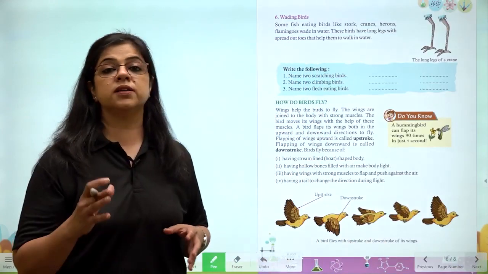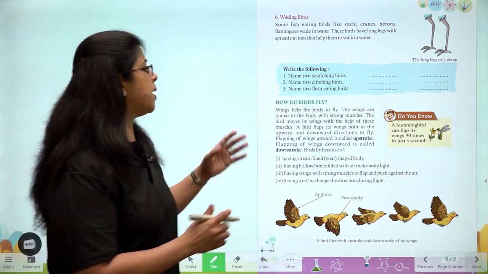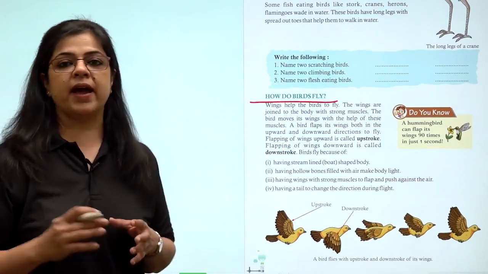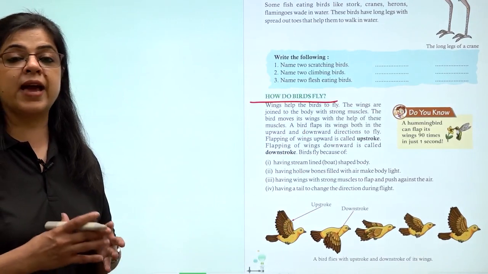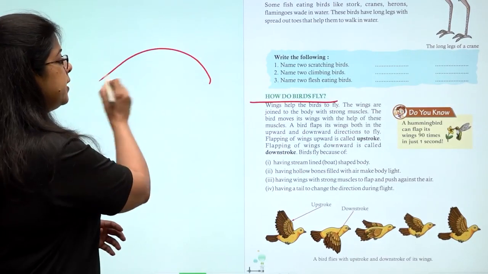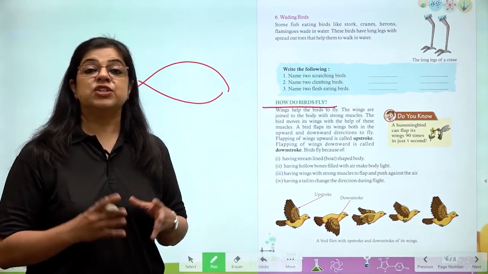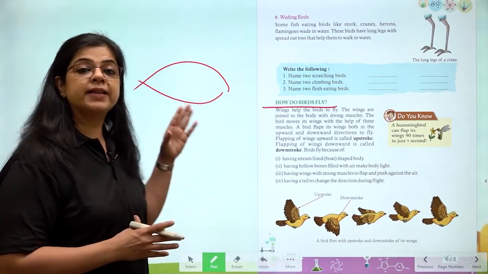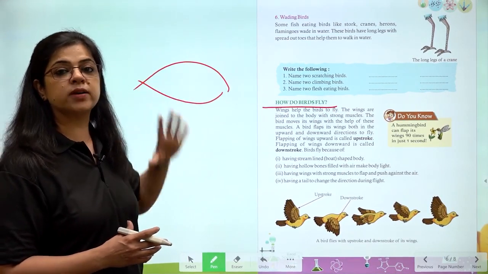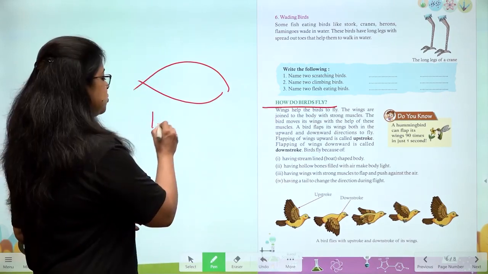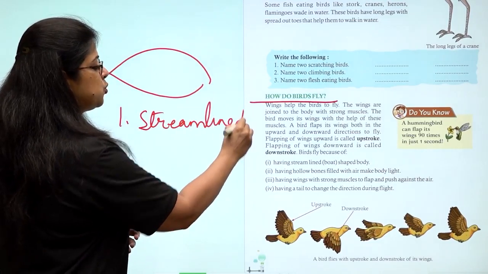We have learnt about the different kinds of claws in the birds. Now let us understand about how the birds fly. The birds fly because they have got a few adaptive characteristics. The first one being that they have got a streamlined body. Yes, just like the fish and the aeroplane, their body is narrow both in the starting and the ending, and it is broader in the center. So streamlined body is the first characteristic of birds that helps them to fly.